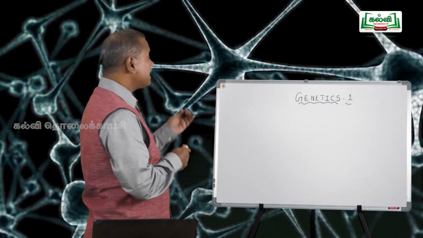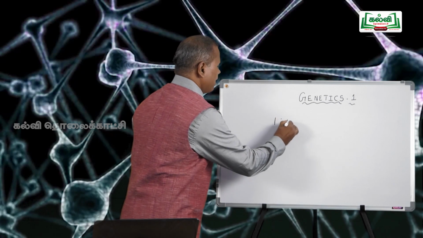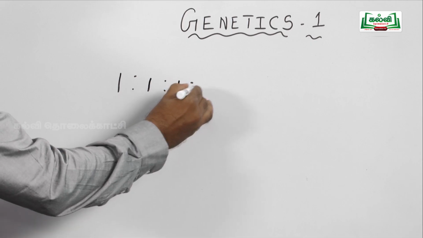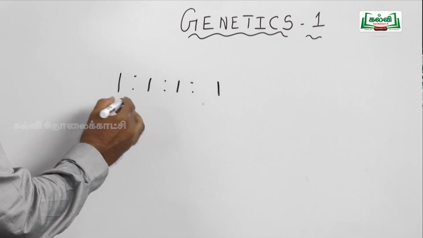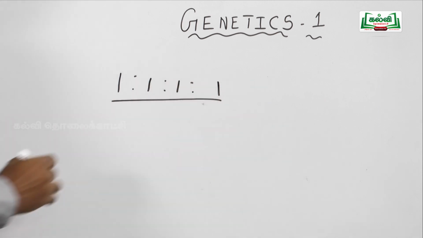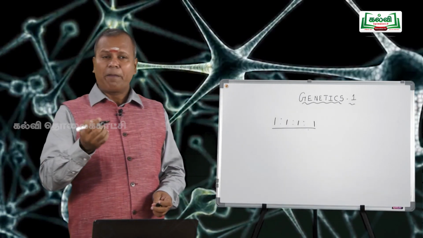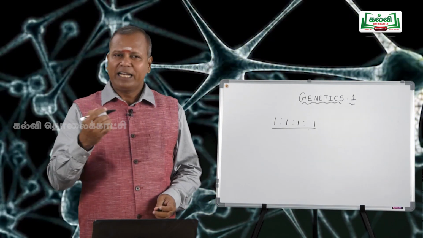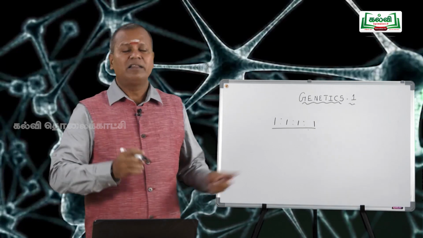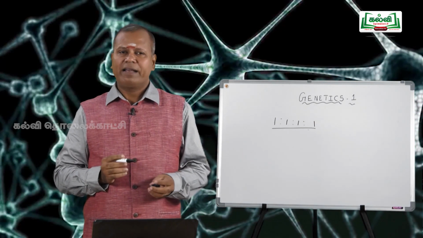The dihybrid test cross ratio: test cross means crossing the F1 hybrid with its recessive parent. So you should remember the dihybrid test cross ratio is 1:1:1:1. In the NEET examination they ask to pick out the correct pair or the incorrect pair, or pick out the correct answer or the incorrect answer, like that. They ask these kinds of questions. These ratios are very important for your NEET examination.